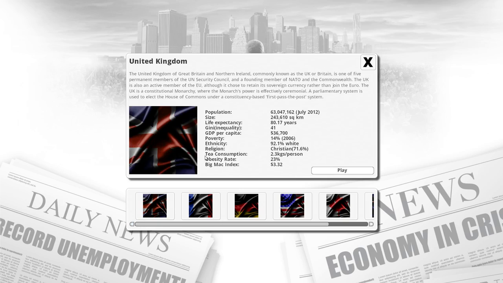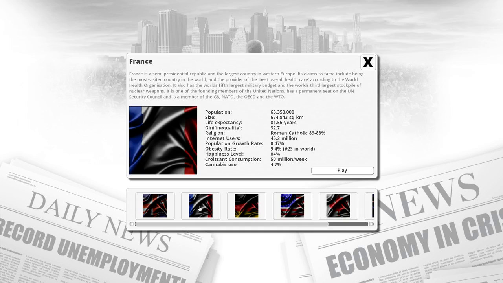for each individual nation. You got your tea consumption, 2.3 kilograms per person, and their Big Mac index is $3.32. You may laugh at that, but the Big Mac index is a real thing. And let's see, here in France, we have croissant consumption at 50 million a week. Wow. That's just less than 165 million. That's alright. I could see that. That seems reasonable.